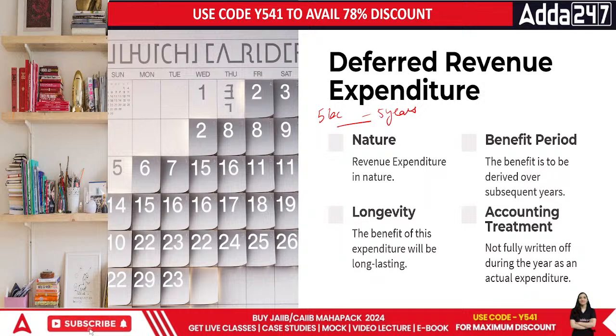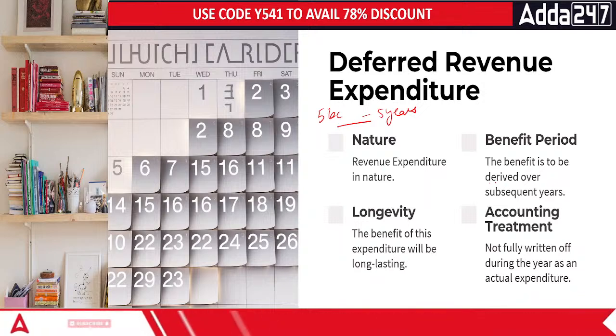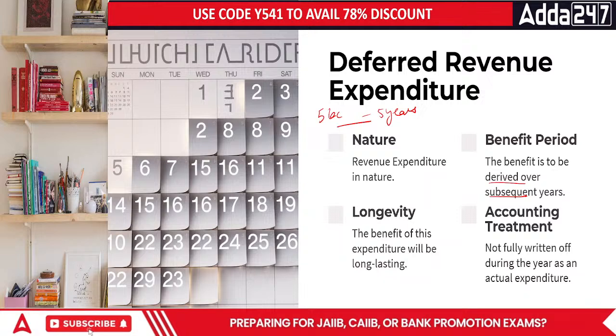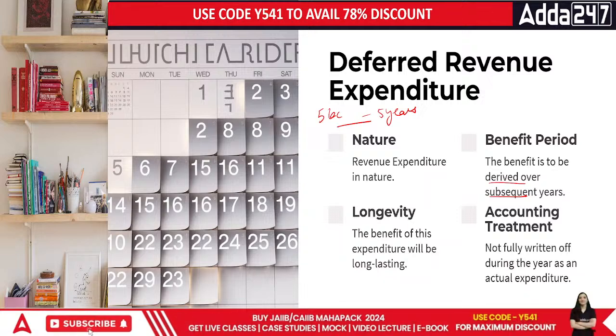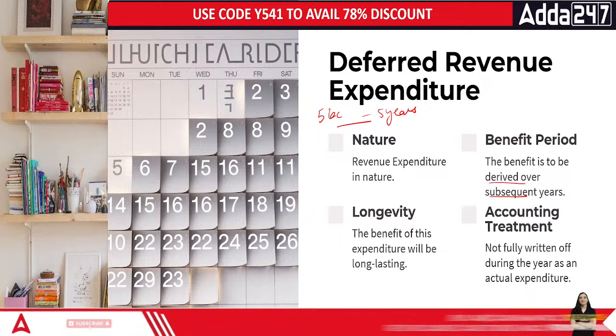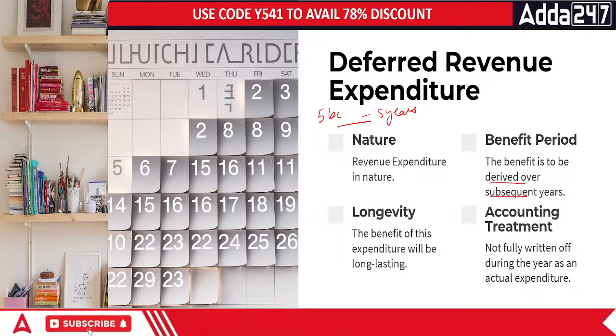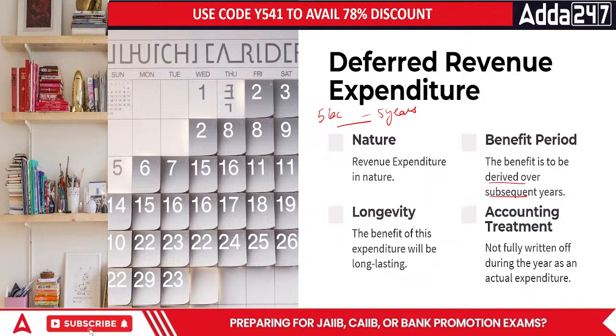The benefit is something which you will be getting over a period of time. But how is it different from capital expenditure? Capital expenditure gives you an asset in your hand, a physical asset, or it can also be an intangible asset. But in deferred revenue, you don't get an asset.